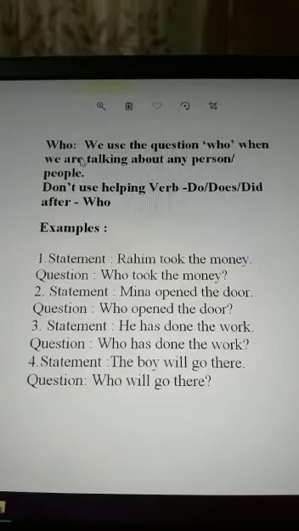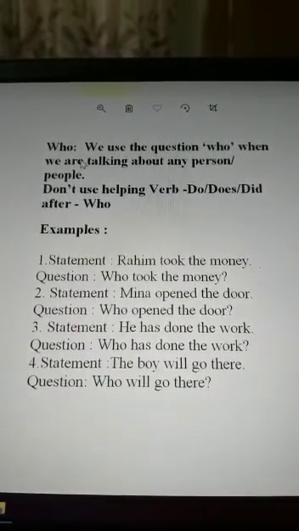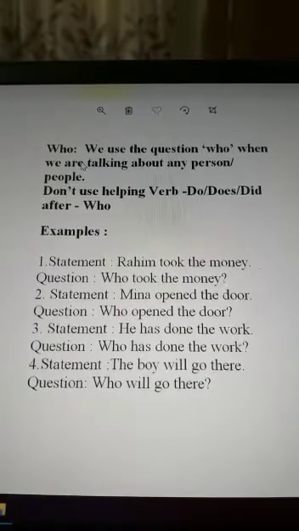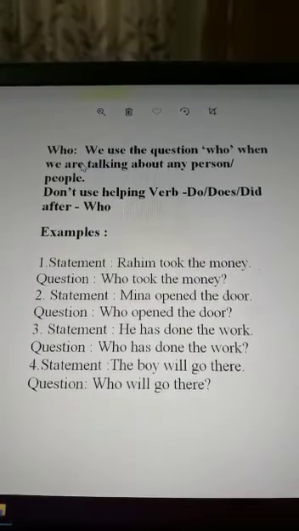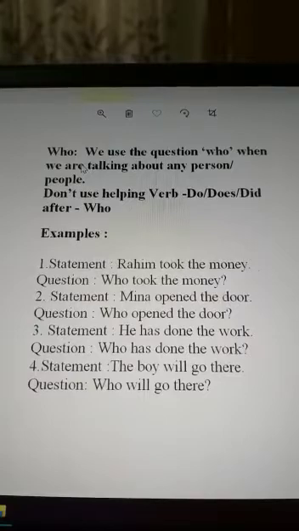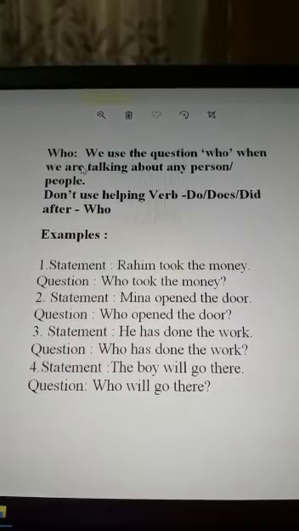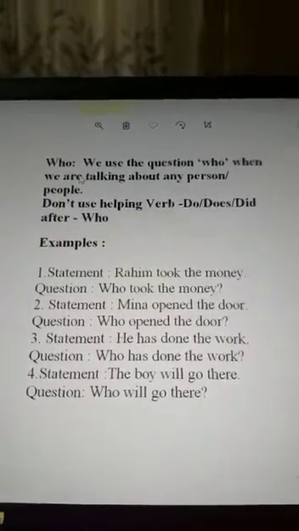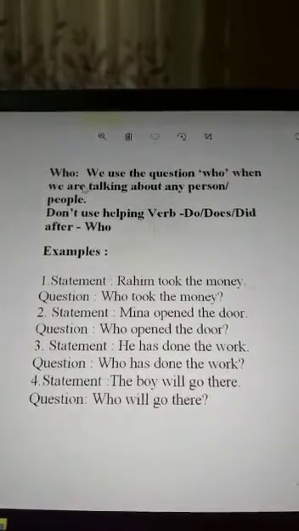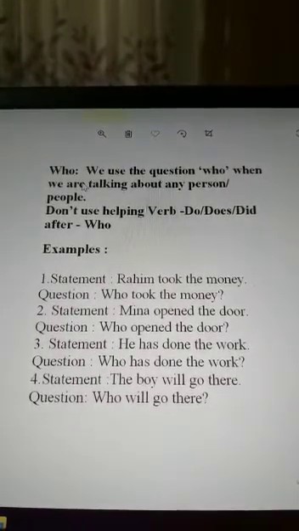There is an exceptional rule: we should not use do, does, or did when we form a question with who.